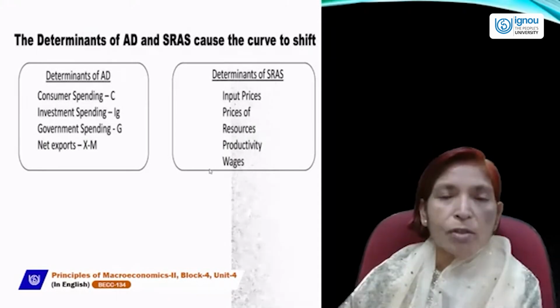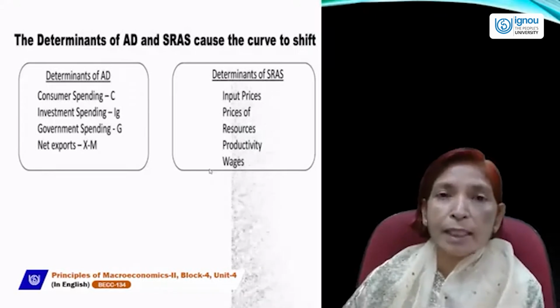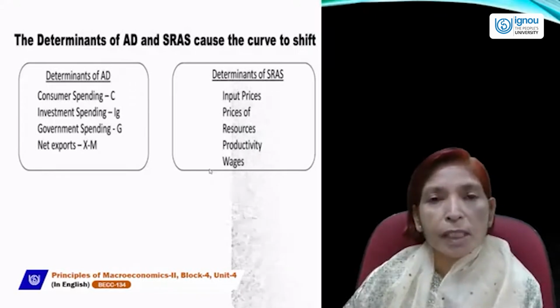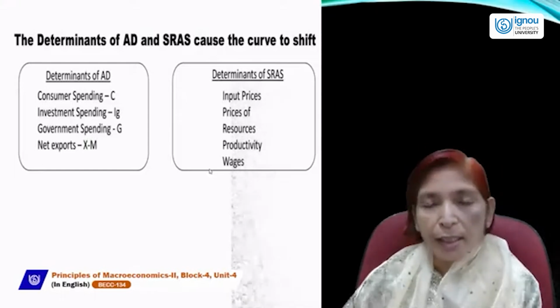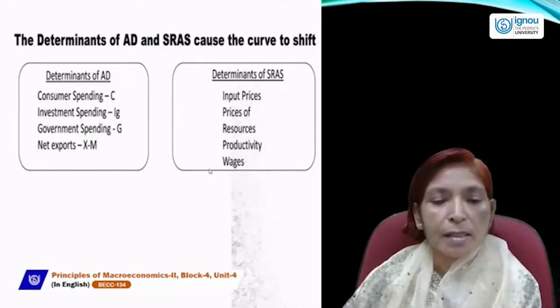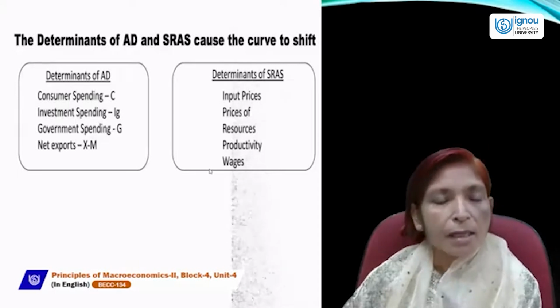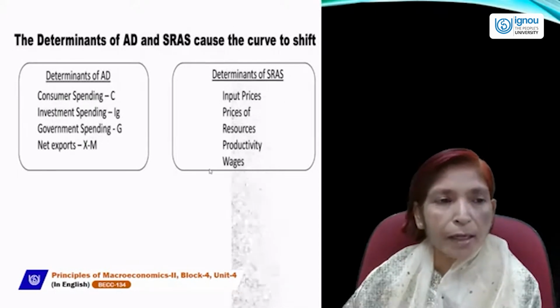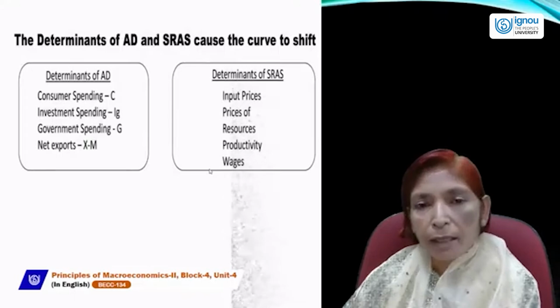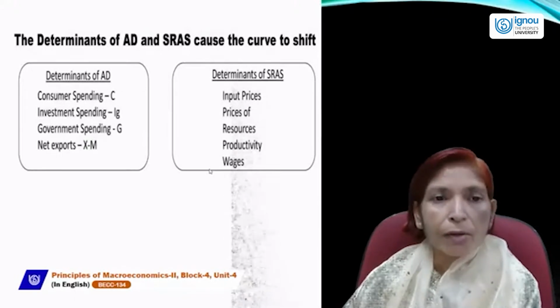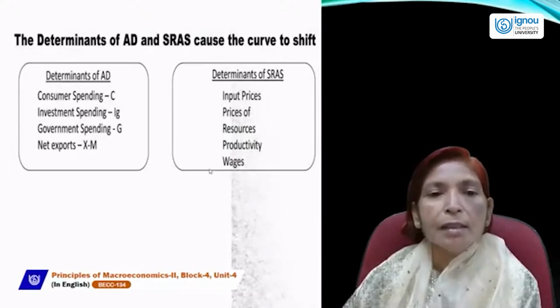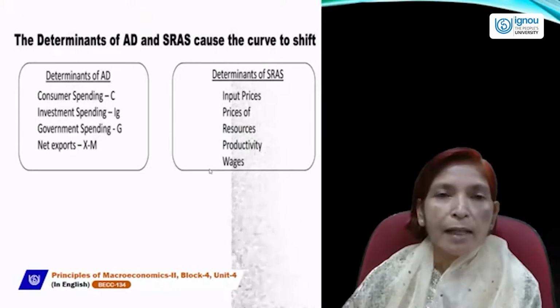So the supply curve can shift either to the right hand side or left hand side due to these following reasons. One is input prices, next is price of resources, next is productivity, and next is wages. So these are the determinants of aggregate demand and aggregate supply, which cause the curve to shift or which cause the shocks of AD and AS.